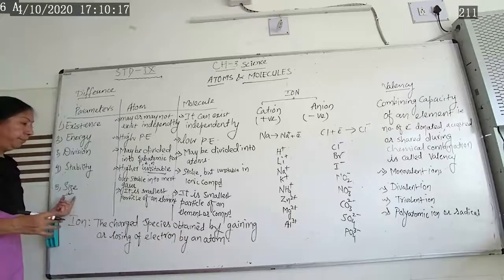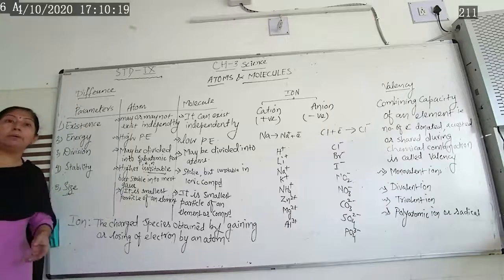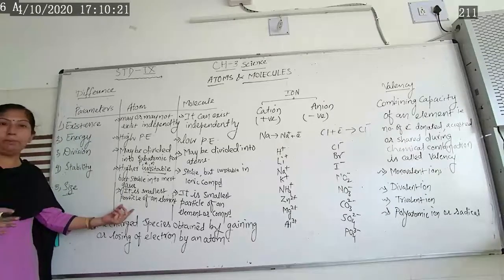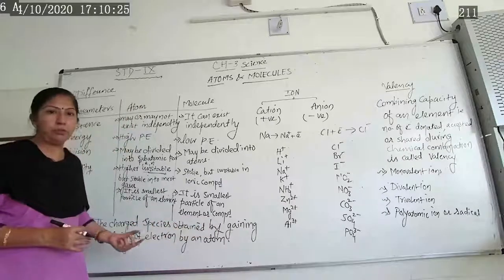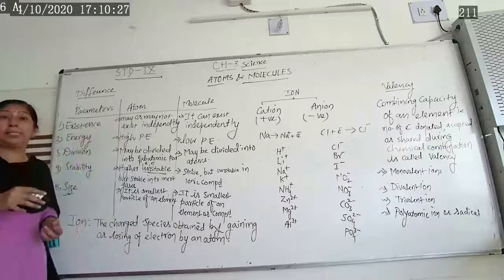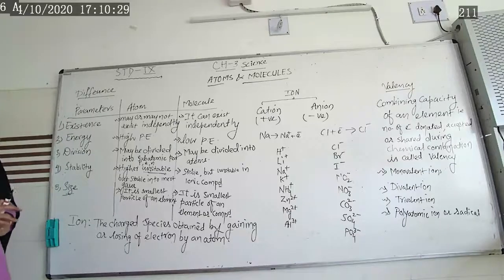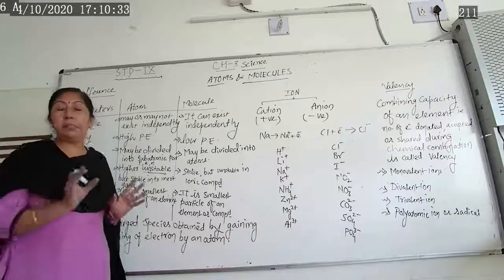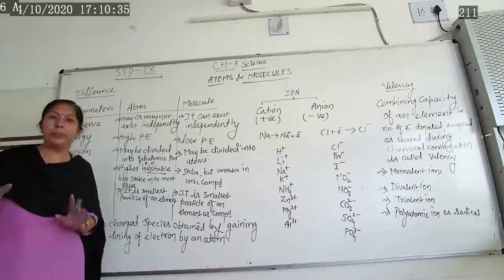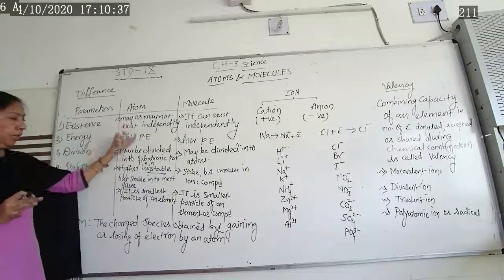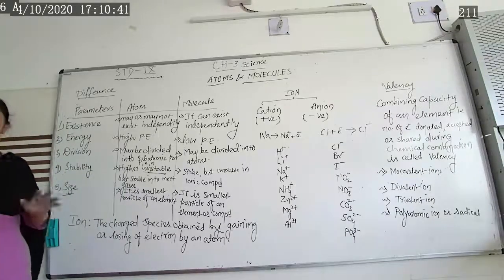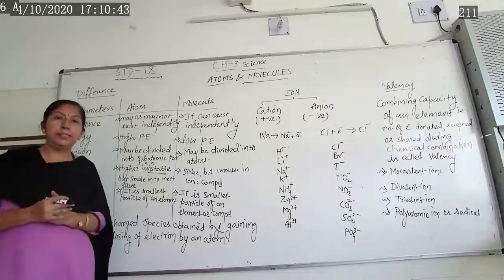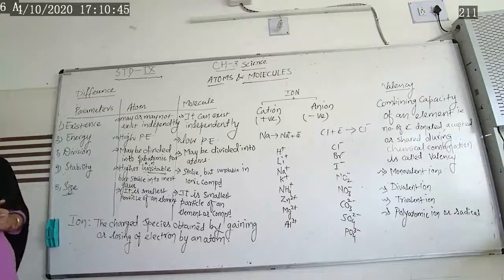So these are some basic differences between atom and molecule, which we have seen in the form of this table.